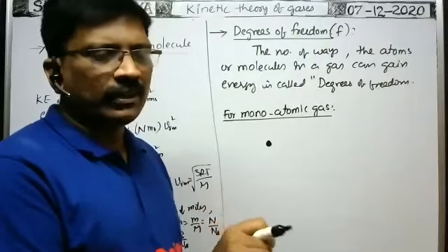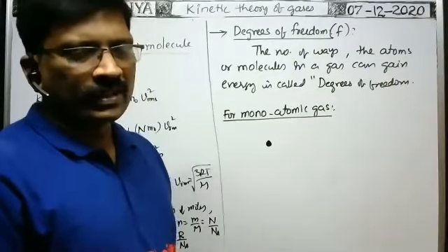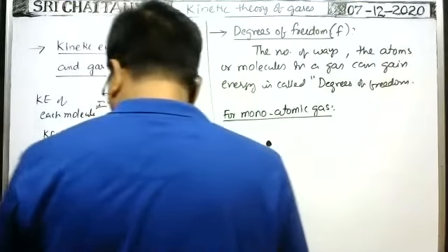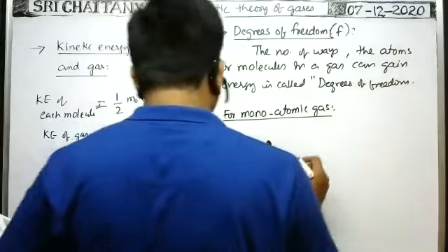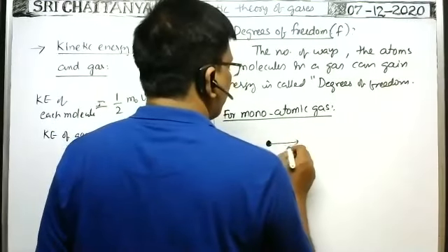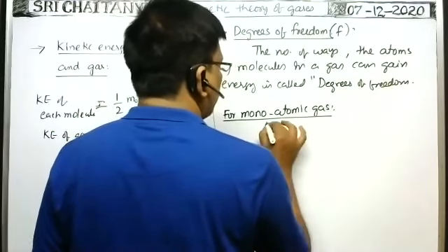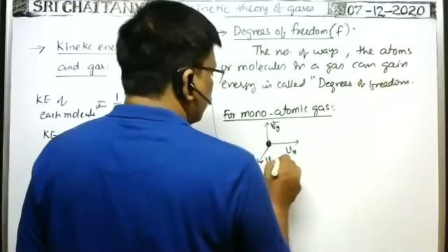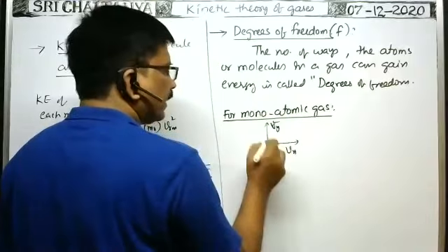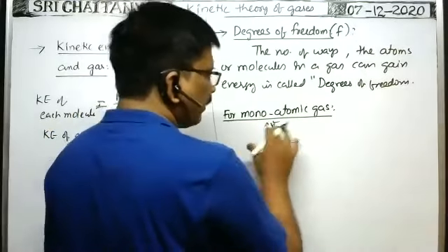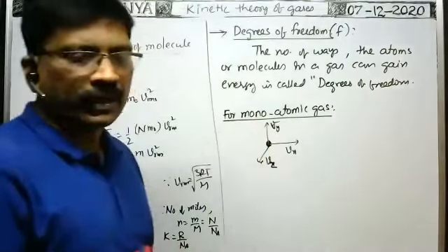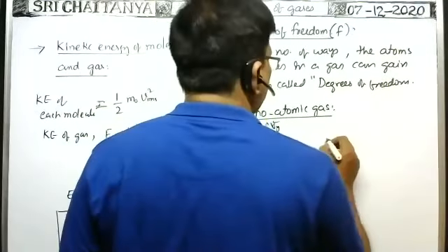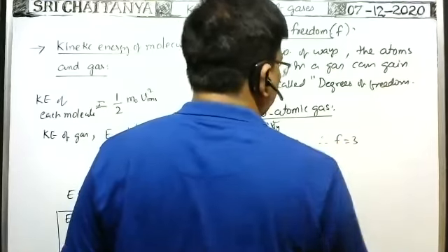That's why, what is the degrees of freedom for monoatomic gas? This atom or molecule has velocity along the x-axis, along the y-axis, along the z-axis. That's why it can gain energy in three different ways. That's why the degrees of freedom for this is 3. Therefore, for monoatomic gas, the degrees of freedom is F equal to 3.